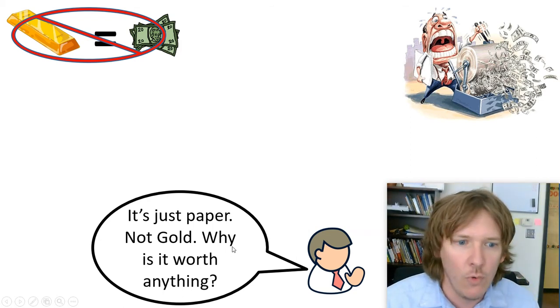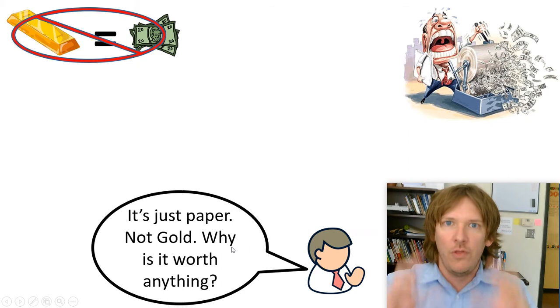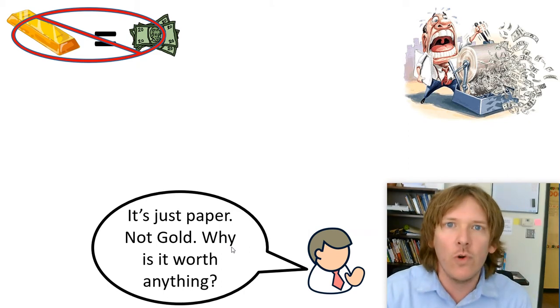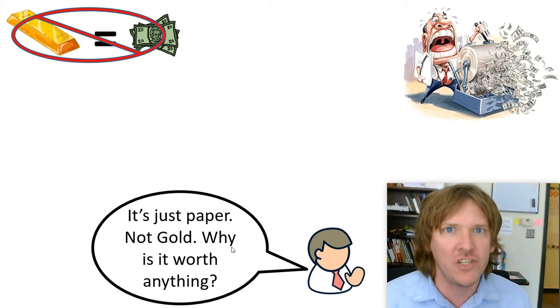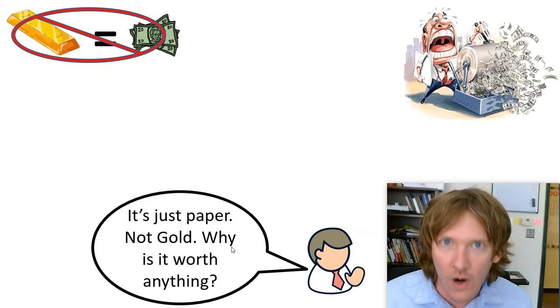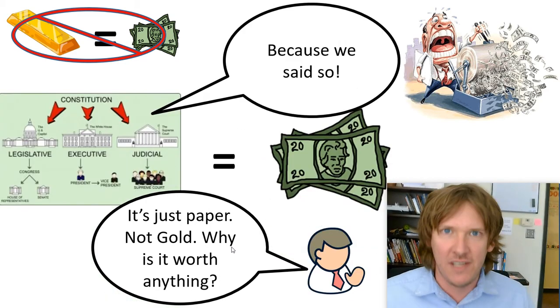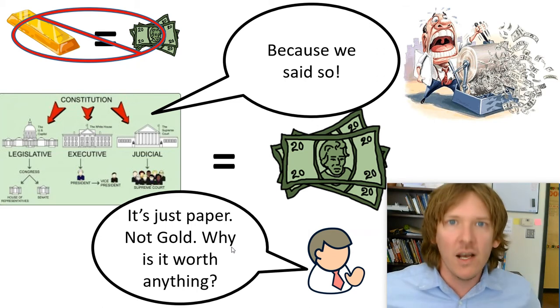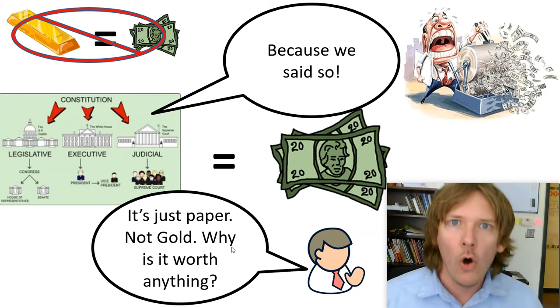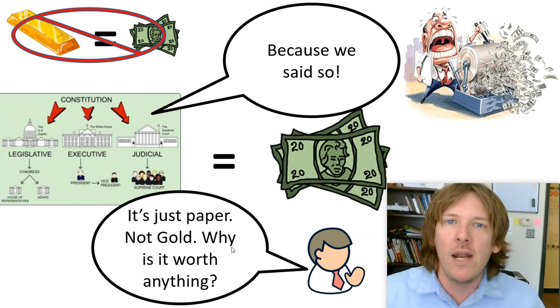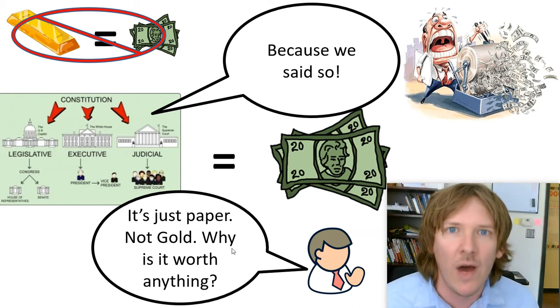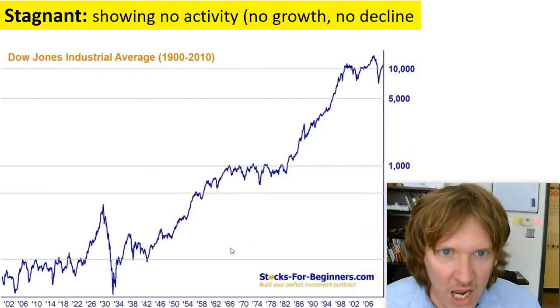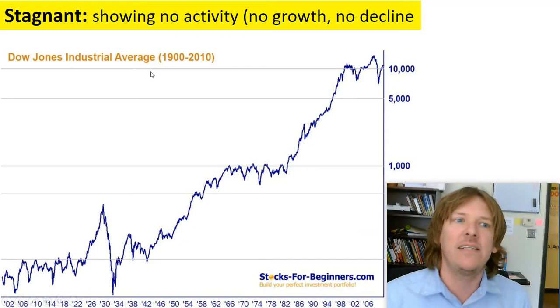It's not really gold anymore. So why is it worth anything? The reason that the dollars we have are worth something is once upon a time, you could actually exchange them for gold. Well, you can't anymore. So why is it worth something? Because the government says so. That's it, period. Fiat currency. Why is a dollar worth anything? Because the government says so, and we're all willing to accept this. And as long as everybody believes that money's worth something, then guess what? It's worth something. Magic.